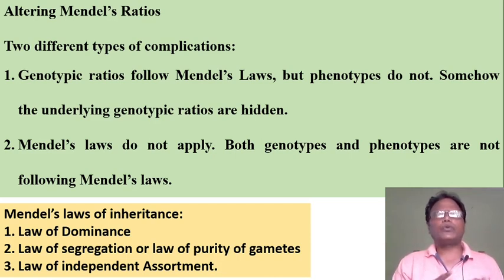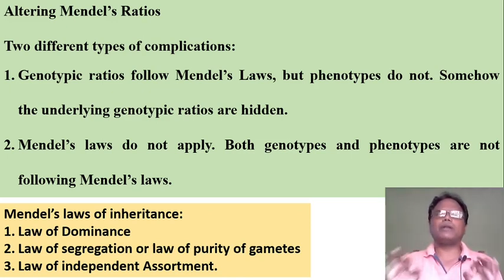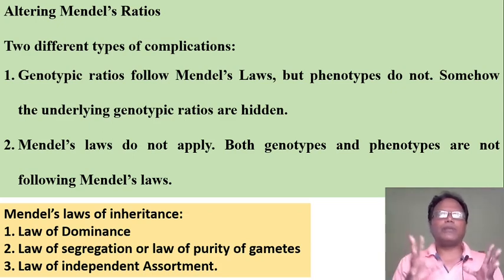So there are two different types of complications we observe here. The first complication is that genotypic traits follow Mendel's law, but phenotypic traits do not. Somehow the underlying genotypic ratios are hidden, and Mendel's law does not apply. In the second, both phenotypic and genotypic ratios do not follow Mendel's law.